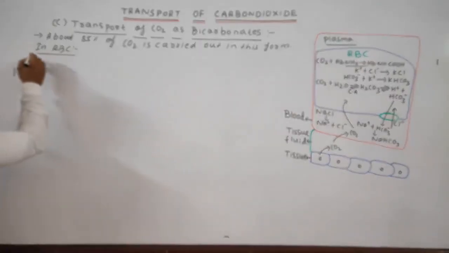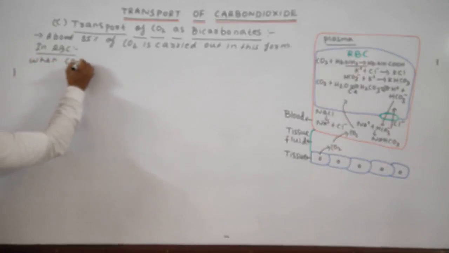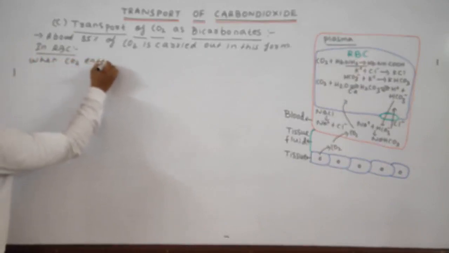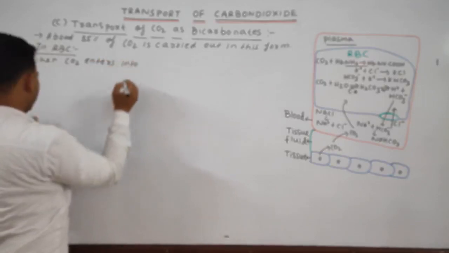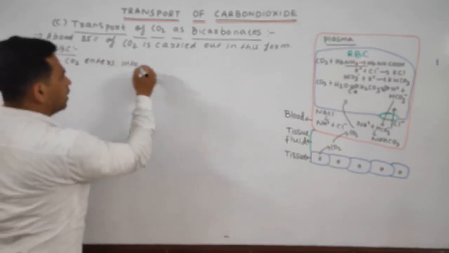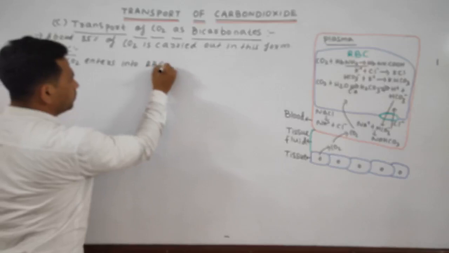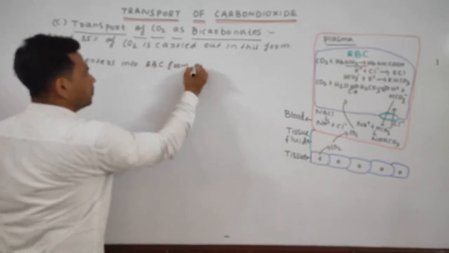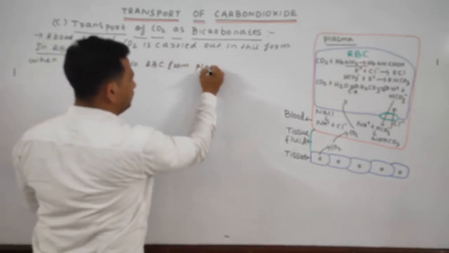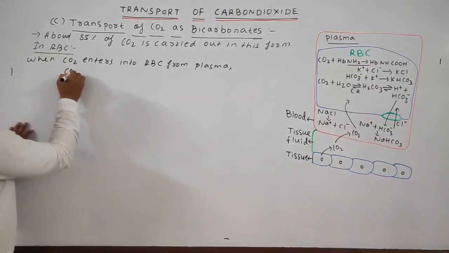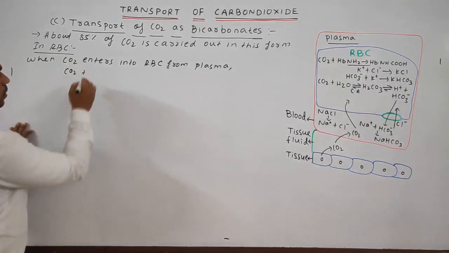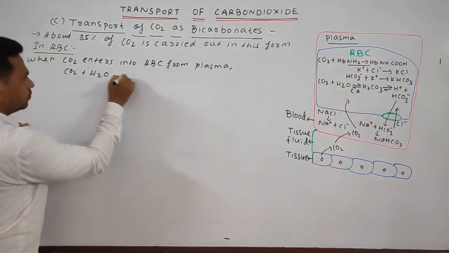So when carbon dioxide enters into the RBC from plasma, what happens? The CO2 combines with water in presence